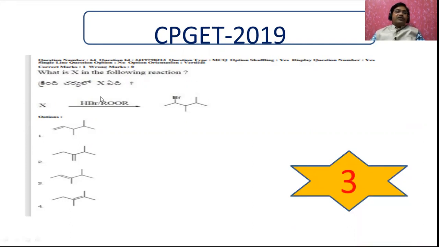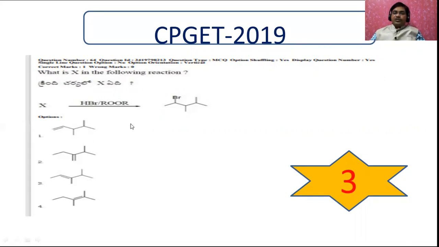You remember, whenever a peroxide is there in the reaction, these are all alkenes. It is an addition reaction. Addition reaction follows two rules. One is the Markovnikov's rule. Another is the peroxide effect or Kharasch effect. Markovnikov's rule says that the halogen adds to form the more stable cation. Peroxide effect is opposite to the Markovnikov's rule. Suppose if it follows the Markovnikov's rule, the halogen is attached here. Whenever peroxide is there, it goes and adds here.